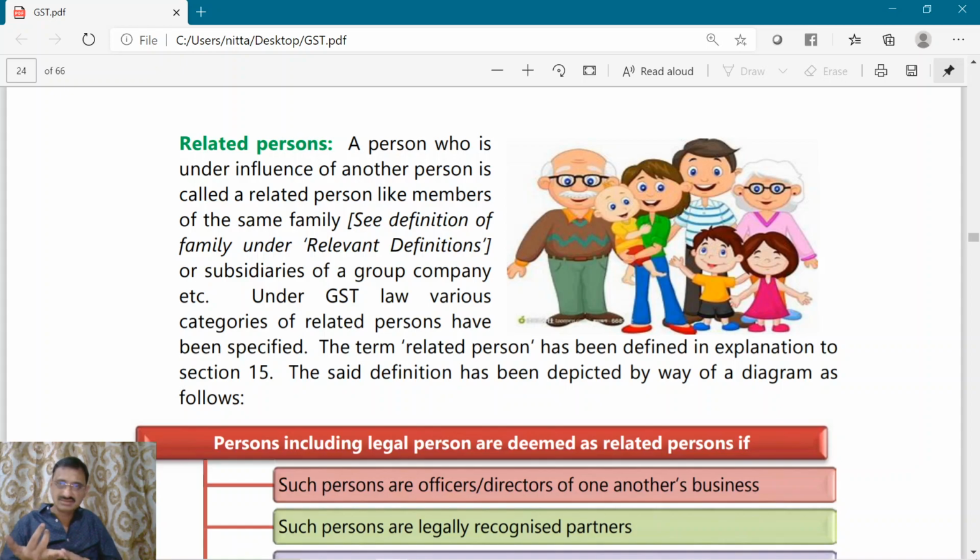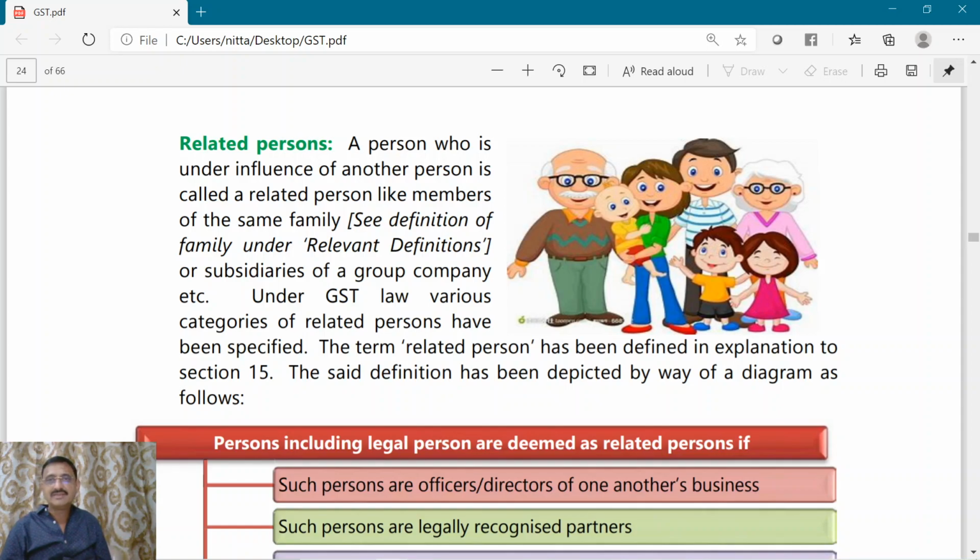The spouse and children, parents, grandparents, brothers, sisters, wholly or mainly dependent on that individual. So spouse and children, whether or not they are wholly or mainly dependent on the individual, will be family. But parents, grandparents, brothers, sisters, only when they are mainly or wholly dependent on that individual, will be called family.